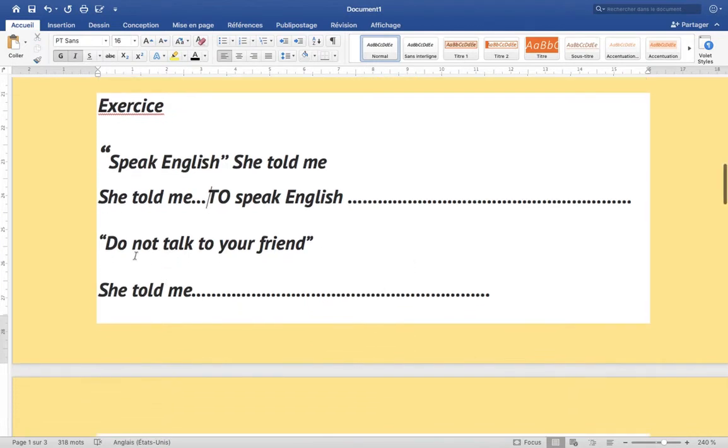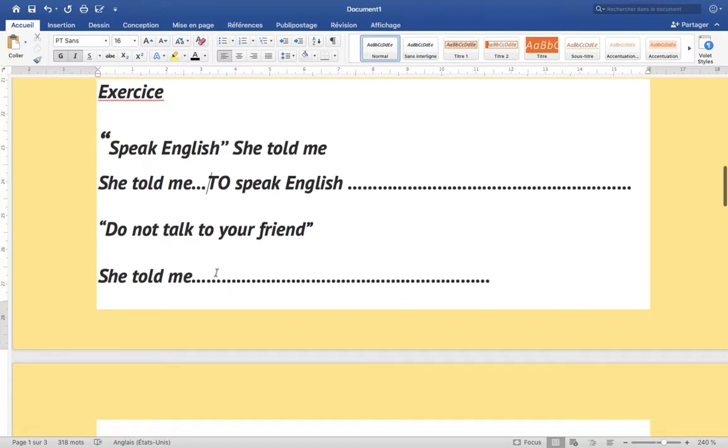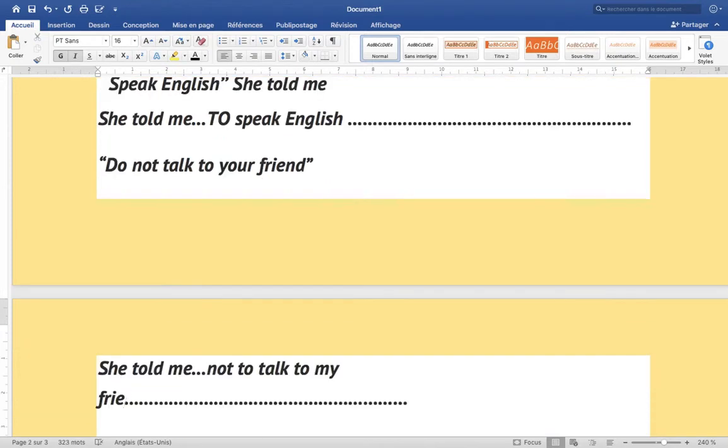Then we have the next example: "Don't talk to your friend." When we have the negative form, we are going to put "She told me not", and the verb in the infinitive, to talk, to your friend. So we're going to focus on these things.